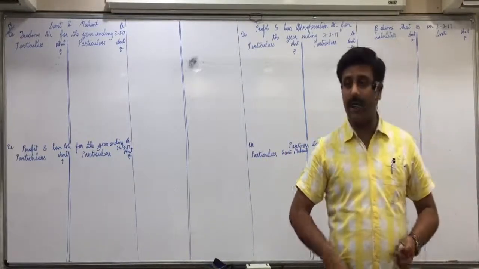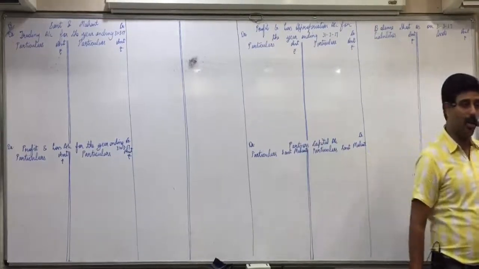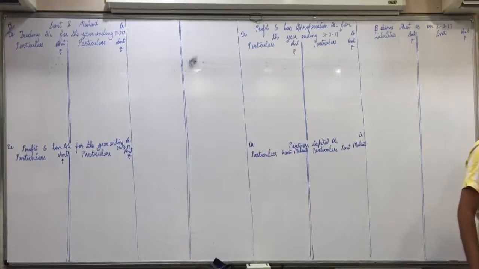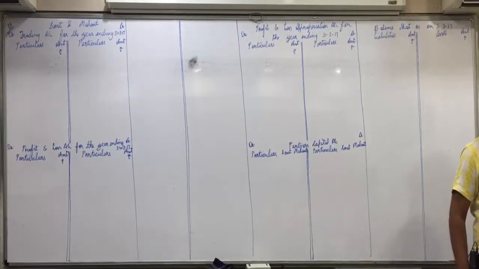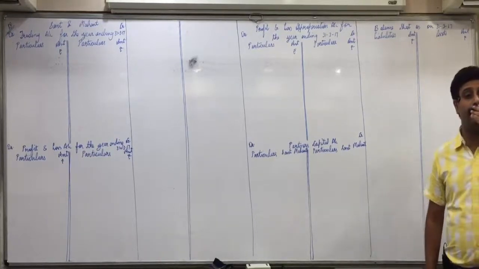Yes, let us start with it now. Put your pens down. Completely understand it, then you can note it down. Adjustment number 2. Listen carefully, adjustment number 2 everyone. No one should be writing, just be attentive. Provide 15% depreciation on plant and machines and 7.5% on furniture and fittings.